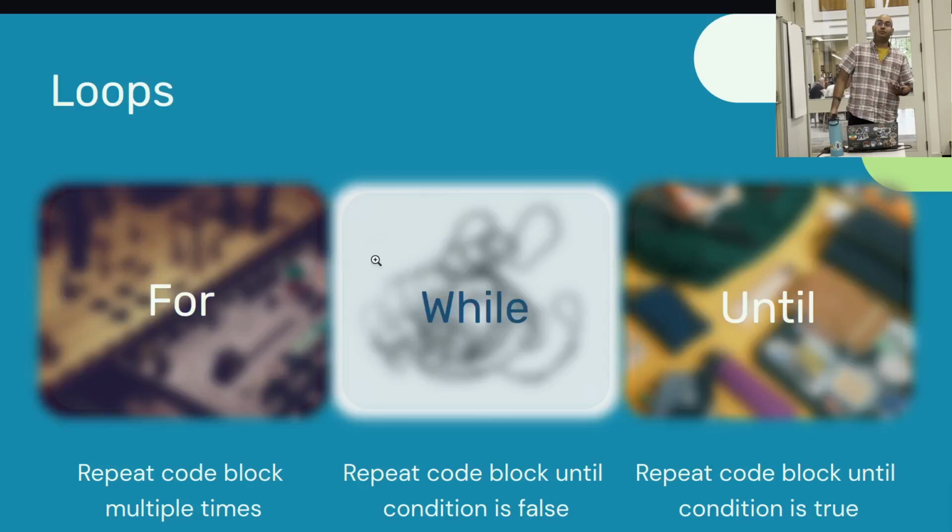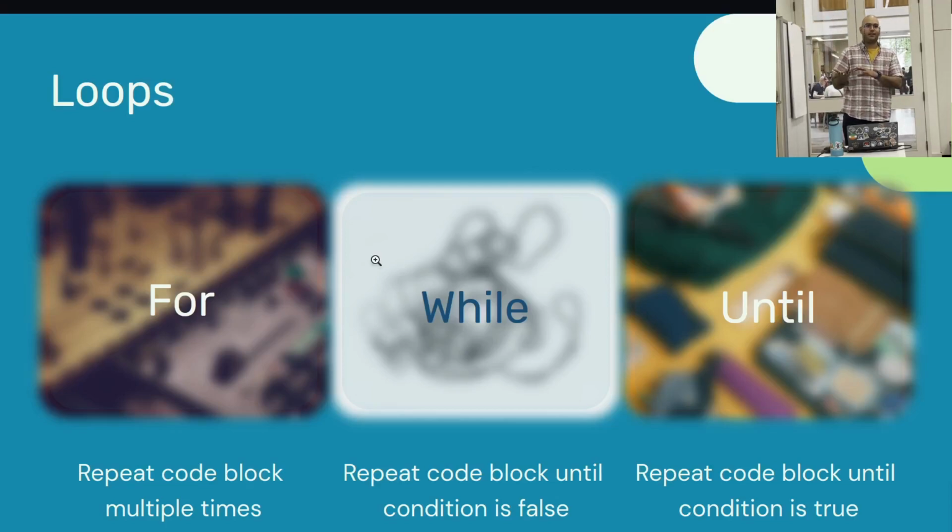We got 3 different loops, as so many programs. For loop, you might all know. We loop for a certain amount of time that we want, we define it. We have a while loop and until loop, which are pretty similar. So while loop repeats the code block until the condition is false. So while this is true, do this and that. And it keeps doing it till it gets a false condition.